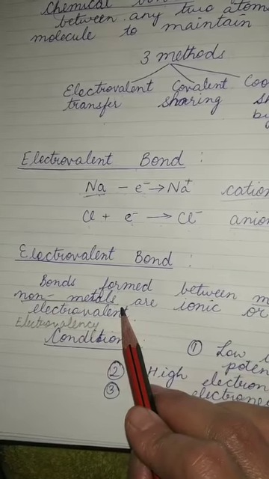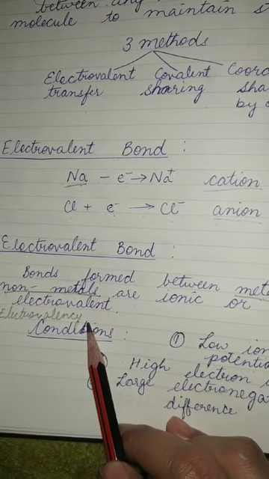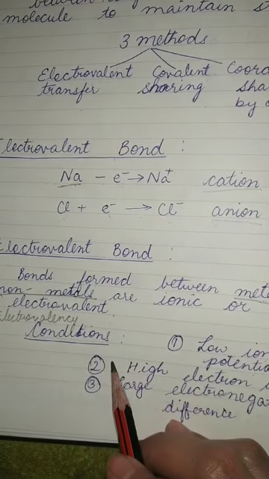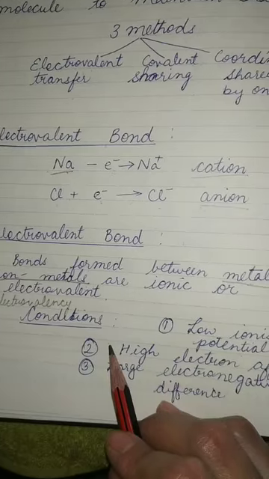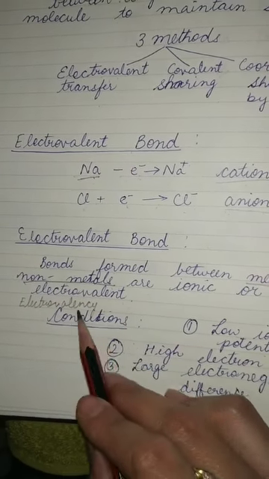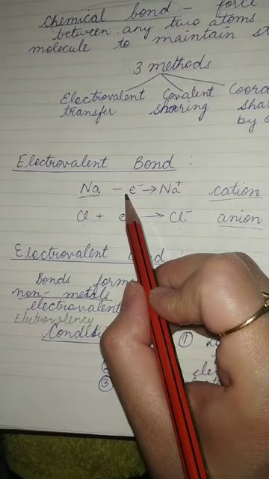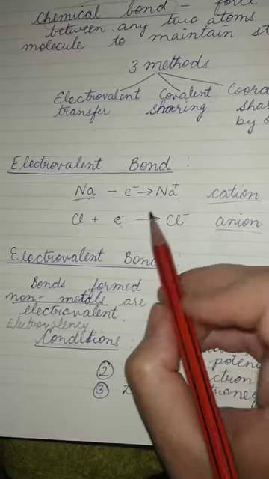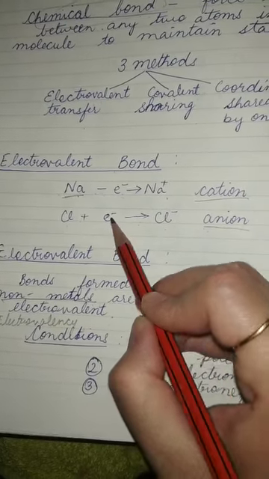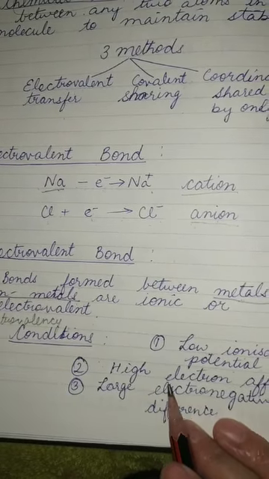Metal and non-metal. Now electrovalency is the number of electrons that an atom of an element loses or gains to form an electrovalent bond. That is, how many electrons are being lost or gained. For example, in this case one electron is lost and one is gained, so the electrovalency will be 1 for both. Now what are the conditions?